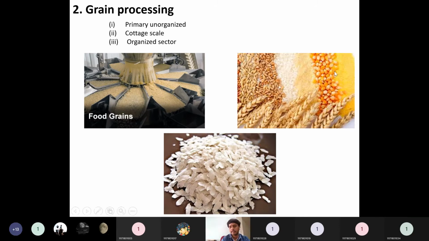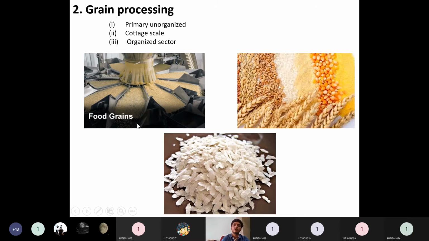Okay, the direct usage of these flours, all the flours will result in some confectionaries or some bakery items, consumer food industry. So the confectionaries which we can prepare from this will come under the category of cottage scale, like bakery units. Then the organized sector, like big rice mills, which consist of all this hulling mechanism or polishing of rice, will form this organized sector. So these three types of industries will be there in grain processing industries.